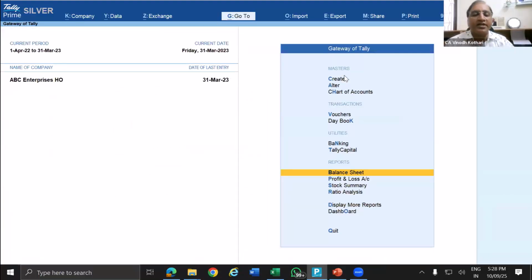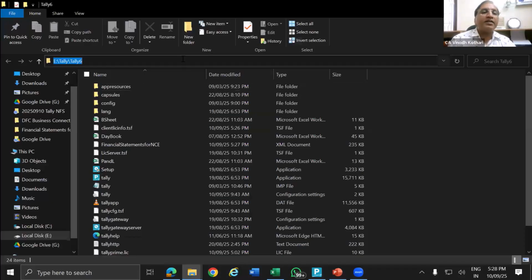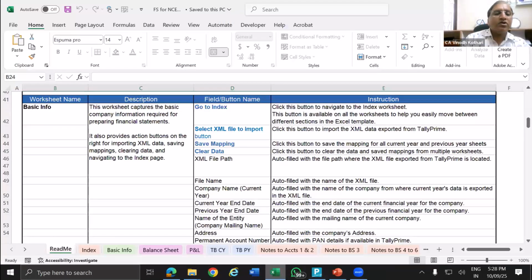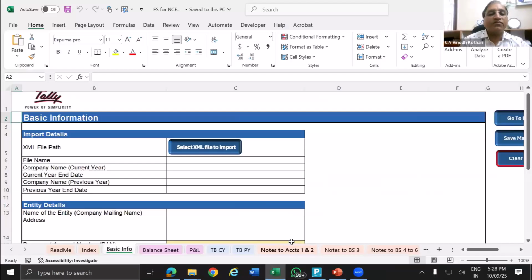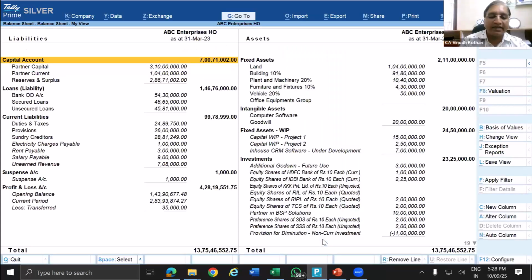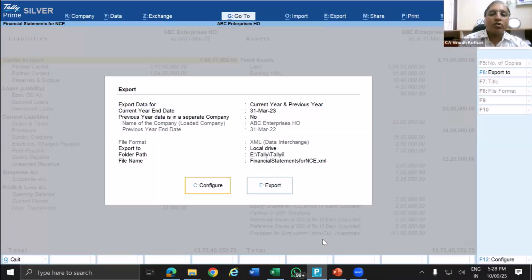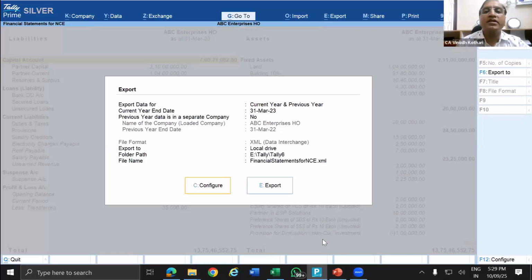Now we have exported the data. This data is available in this path. I am going to copy this path, go to Tally Excel. Now in Excel, go to the basic info. In the basic info, once again, how to export, I'm going to show you: balance sheet, Alt E, financial statement, do all the configuration you want, whether same data company or separate data company, select accordingly. Which company is selected?